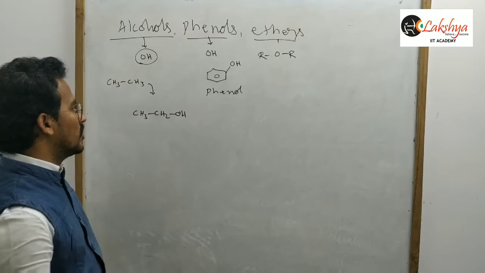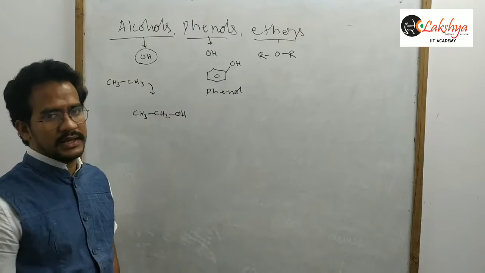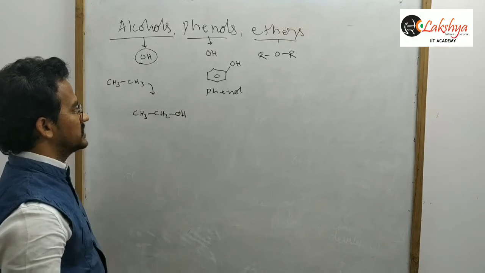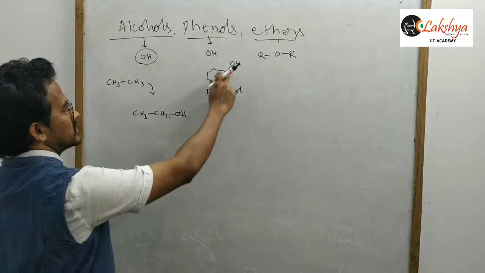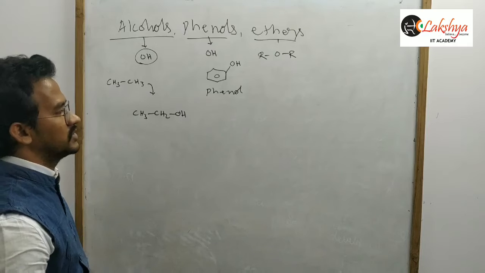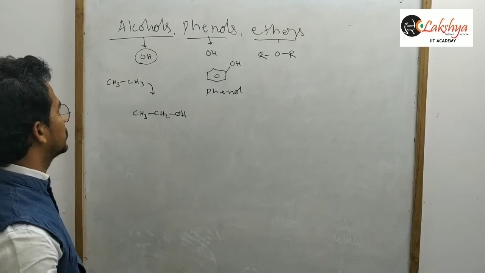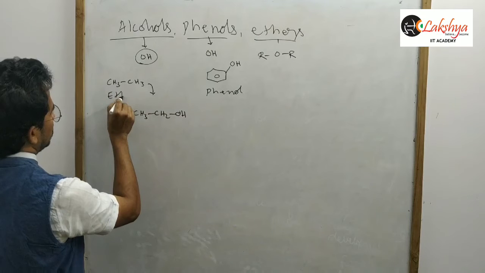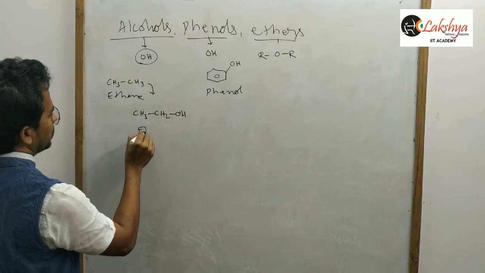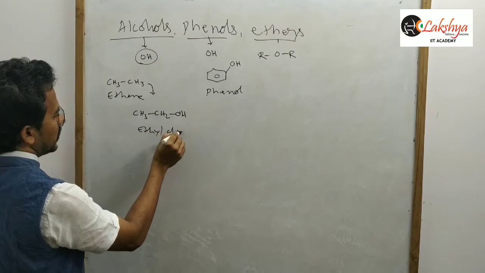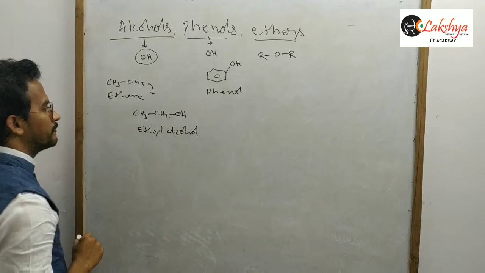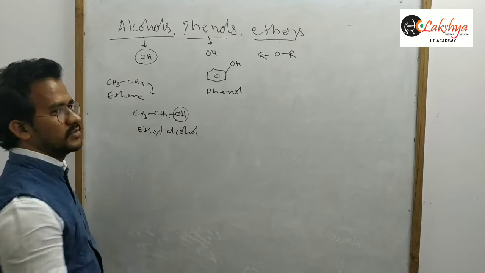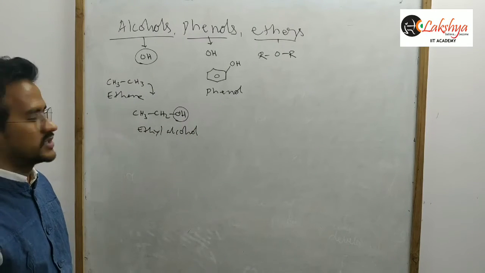That means the OH group is attached to an aliphatic carbon, but in phenolic compounds the OH is directly attached to the benzene ring. For example, this one is ethane, and this is ethyl alcohol. So alcohols contain OH function.